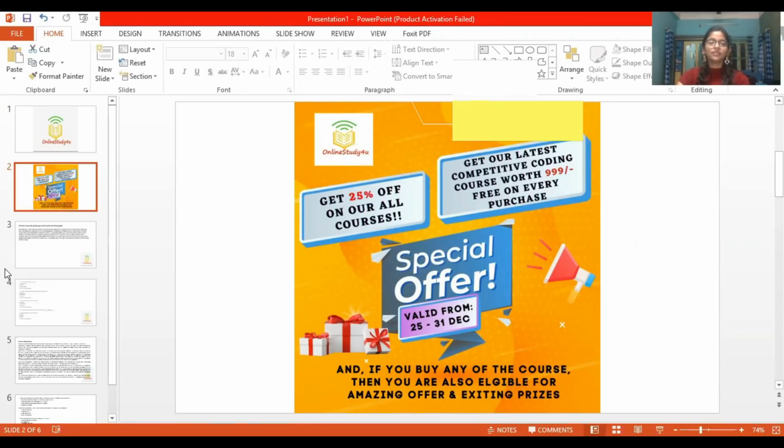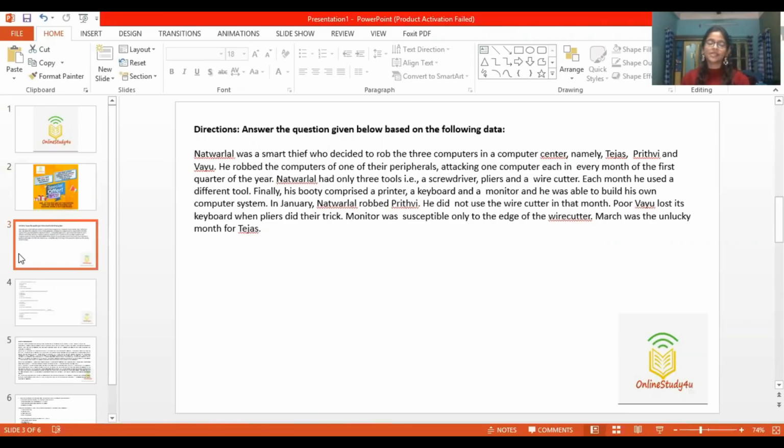So let's begin with the passage. The first passage is basically more of a data interpretation passage. Some data will be given to you in the passage. You have to note them down and then answer the following questions. In these kinds of passages, I would recommend you to prepare a table or a chart at first. In that way, it will be easier for you to solve the questions in less time. So I will explain the process. Let's begin with the passage first.